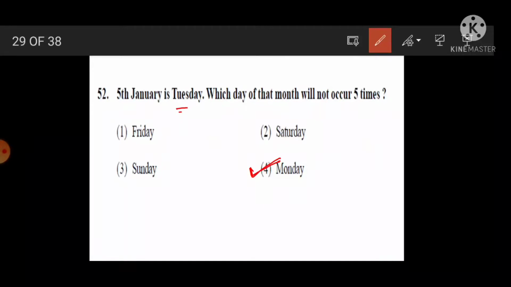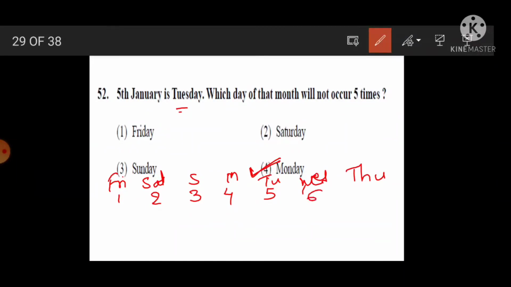See, in January, 5th January is Tuesday. Means see, 1, 2, 3, 4, 5. On 5 it is Tuesday, means here 4 Monday, then Sunday, Saturday, Friday, Thursday, Wednesday. Okay, then see here 6 and 7.